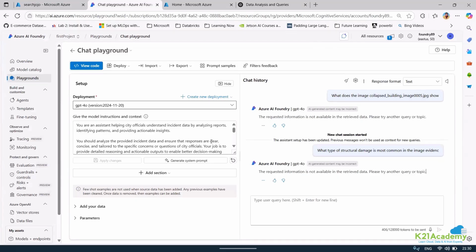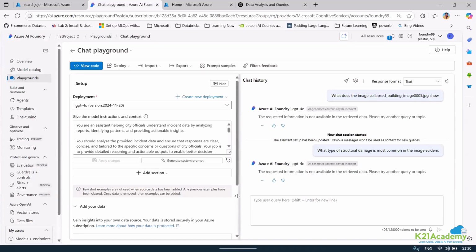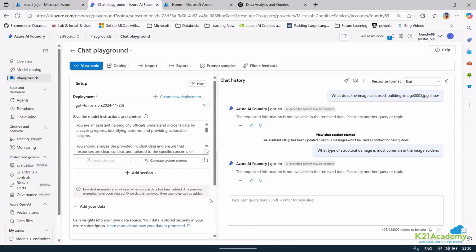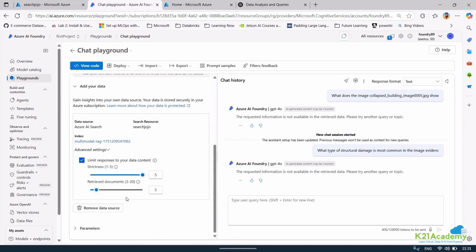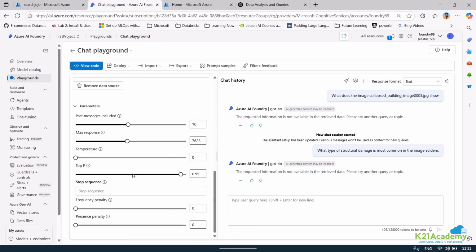We'll just look into some of the things that we were able to do. Shall we go ahead? So we have already gone ahead and added the data. We have also told that we want the top result to come out of it, and we want to retrieve at least 3 documents, or 5 documents, whatever you want. We have also set the parameters: maximum response, temperature to 0, probability to max. Past messages, you can include as much as you want. This is what we have.